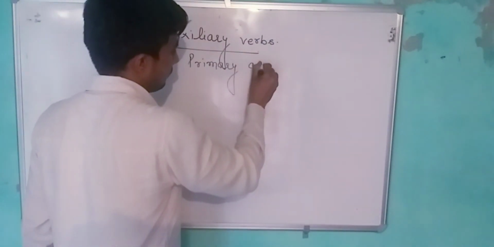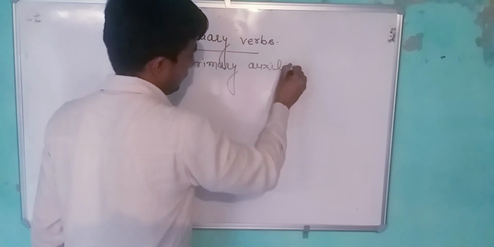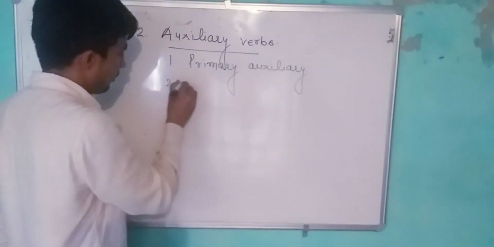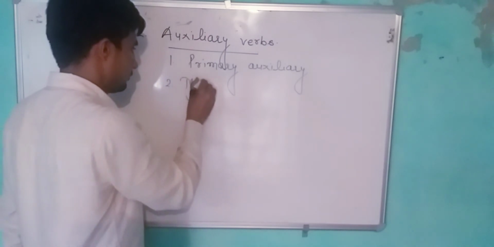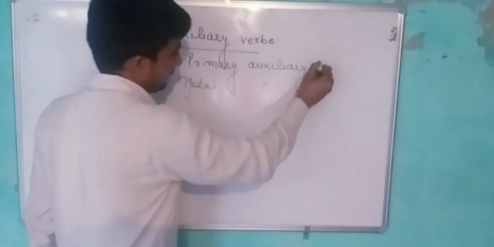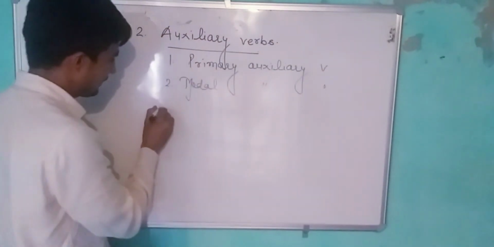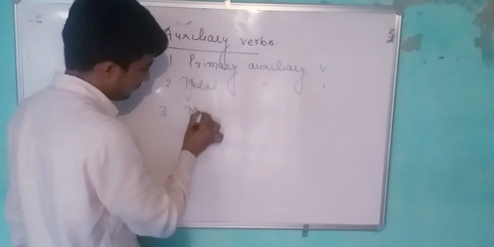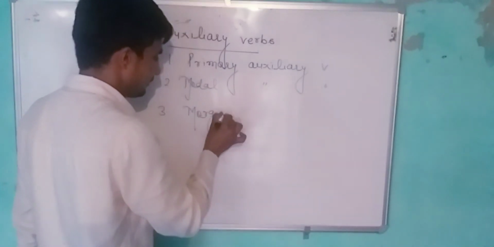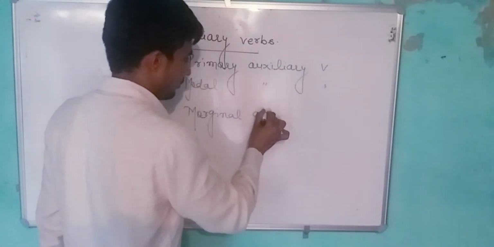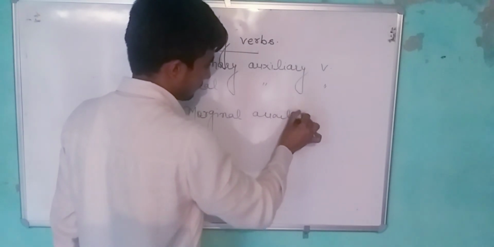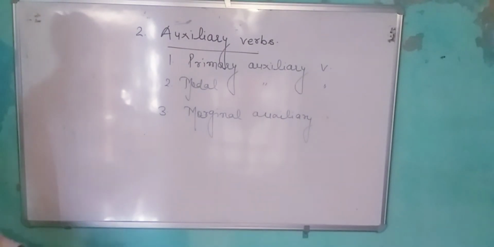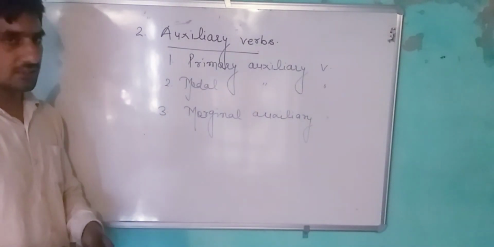Second, modal auxiliary verbs. And third one is marginal auxiliary verbs. These are the categories, this is the division of auxiliary verbs.